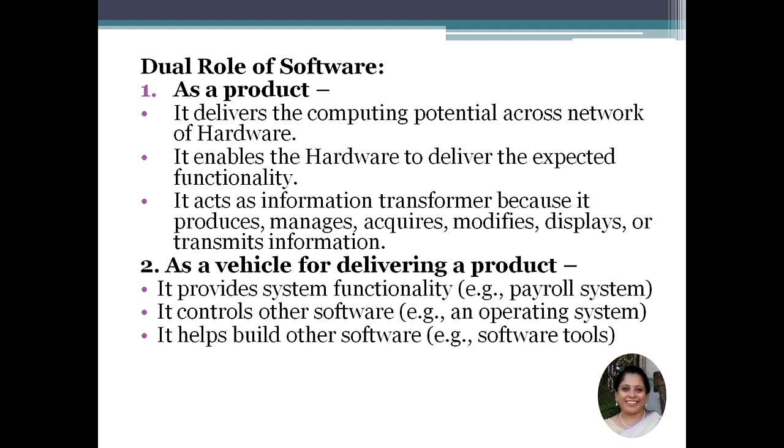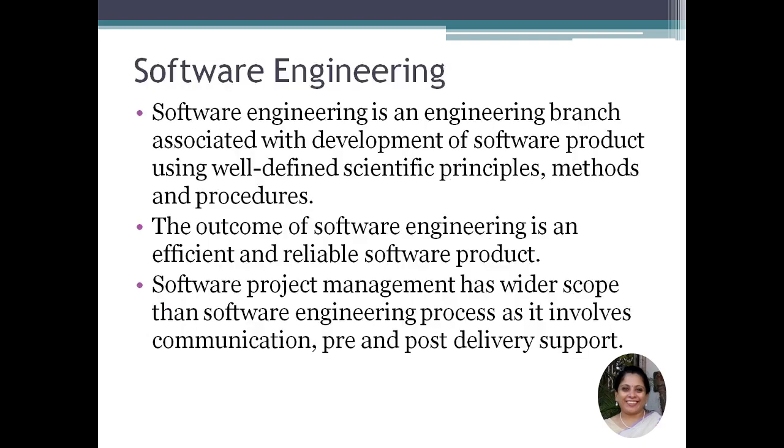Proceeding further, we now come to what exactly we mean by software engineering. It is an engineering branch associated with the development of a software product, using well-defined scientific principles, methods and procedures. The outcome of this engineering is an efficient and reliable software product. Software management has a wider scope than the software engineering process as it involves communication, pre and post delivery support for the software given by software engineering.